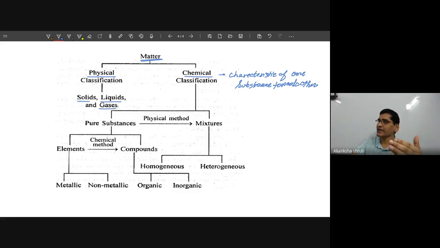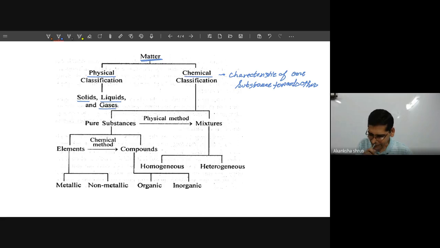But physical is the inherent characteristic or individual characteristic. Okay, they are not going to interact with the other substance, rather they will just live together. So their characteristic is not going to entirely change. The characteristic or behavior of the substance remains as it is in the physical property.